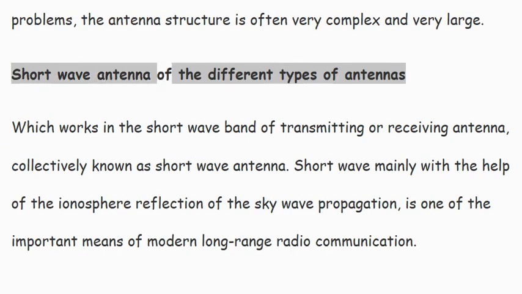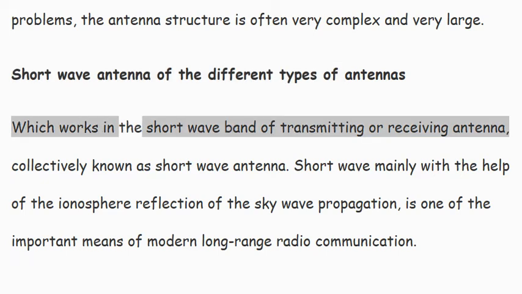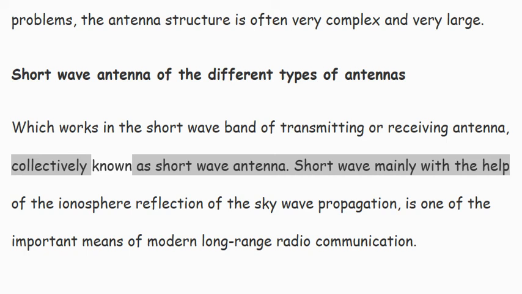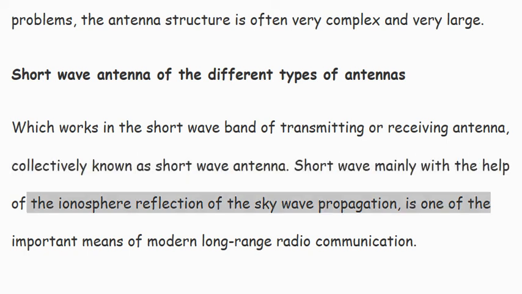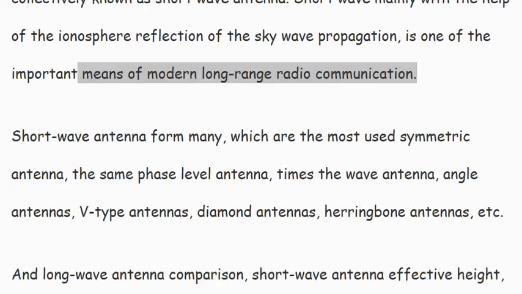Shortwave antenna: of the different types of antennas, those which work in the short wave band, transmitting or receiving antenna, are collectively known as short wave antenna. Short wave mainly propagates with the help of the ionosphere reflection of the sky wave, and is one of the important means of modern long-range radio communication.